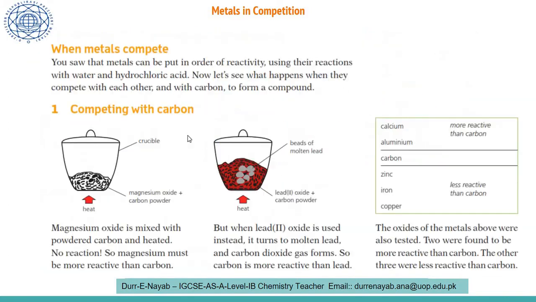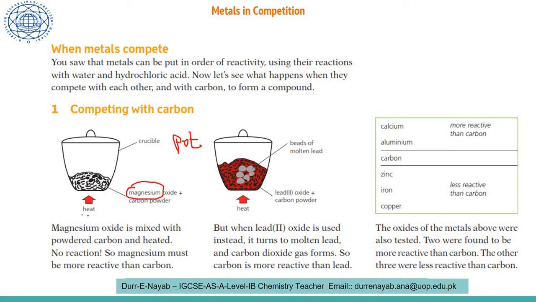Okay. So the very first slide is a competition of the carbon with the magnesium oxide. You can see over here we have taken a crucible. What is a crucible? A crucible is basically a pot. In this pot, you can see these black particles. These are the magnesium.